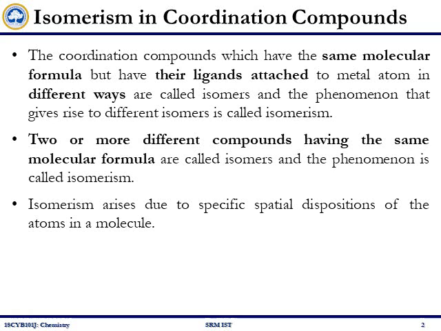So you have two different ways. One is having the same molecular formula but different bond connectivity. Another is having the same molecular formula, same bond connectivity, but different arrangement of the ligands in three-dimensional space around a metal ion.